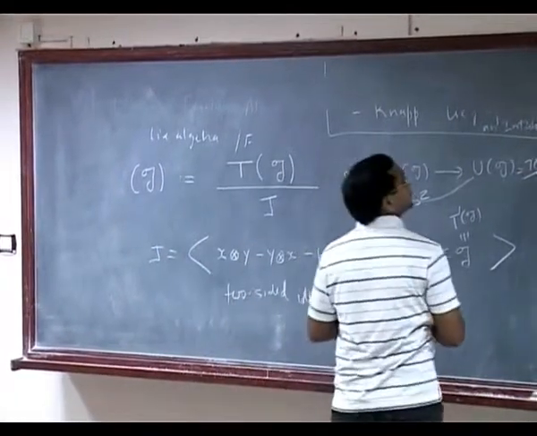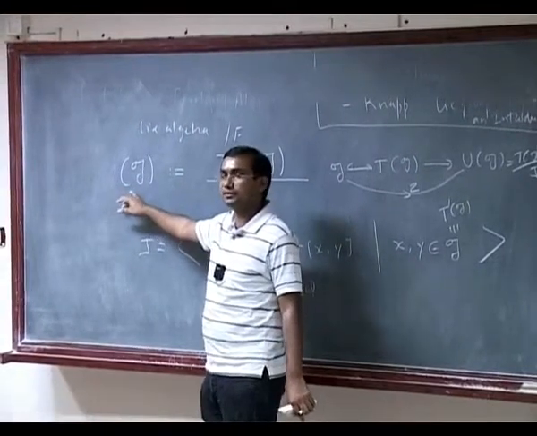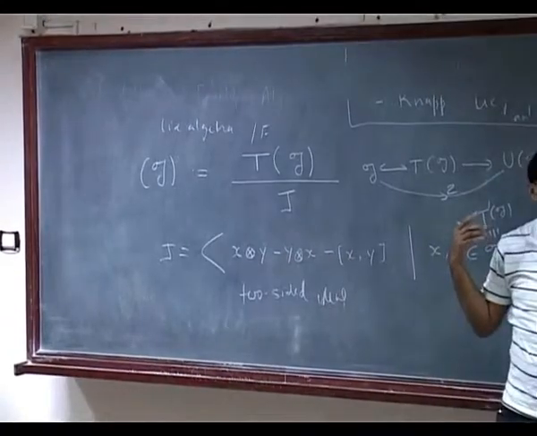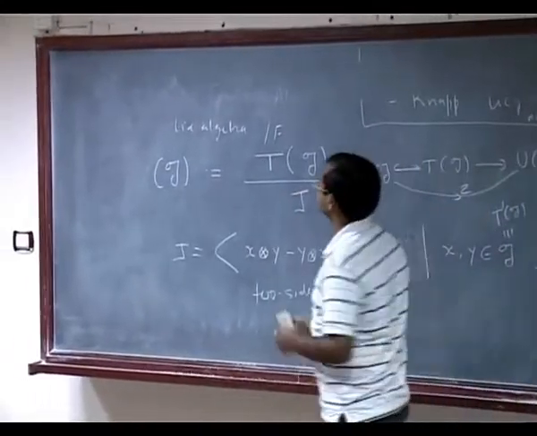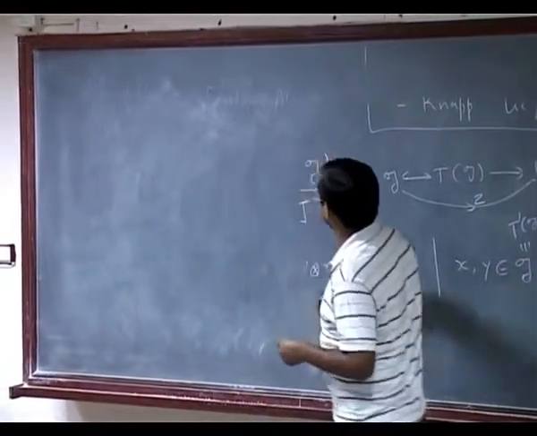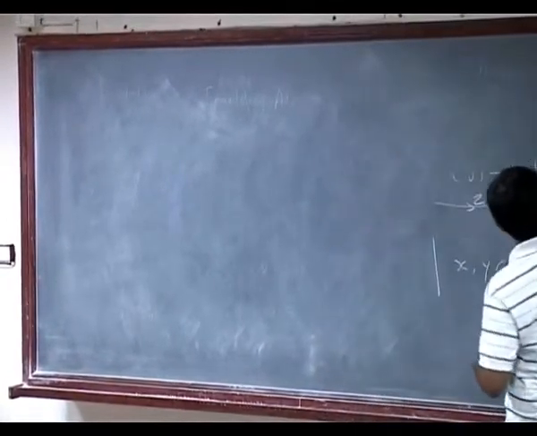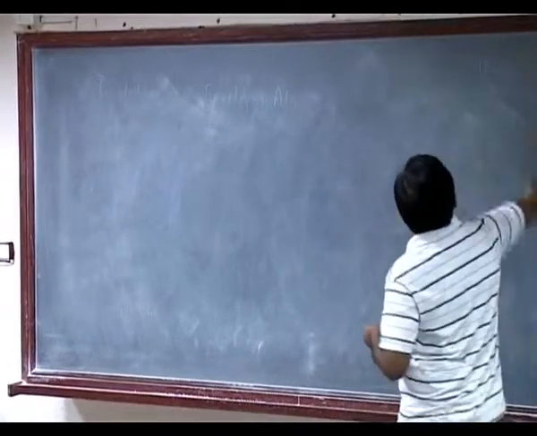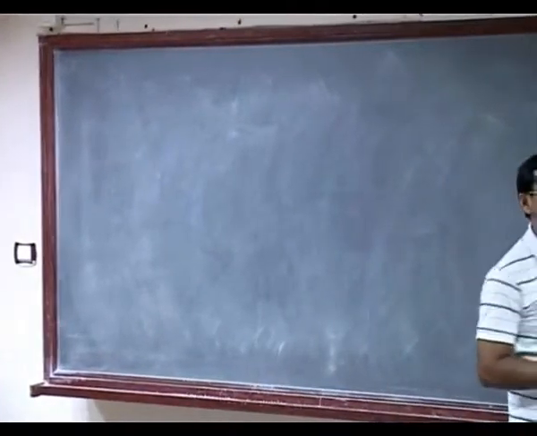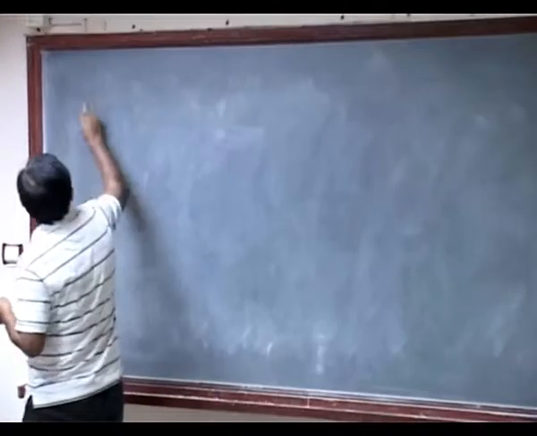So now the main question is to find a basis for UG. If I am given a basis for G, find a basis for UG. As we wrote down for the tensor algebra and symmetric algebra, we'll be able to write down a basis for UG. Is it commutative? Is UG always commutative? So these are questions to think about.